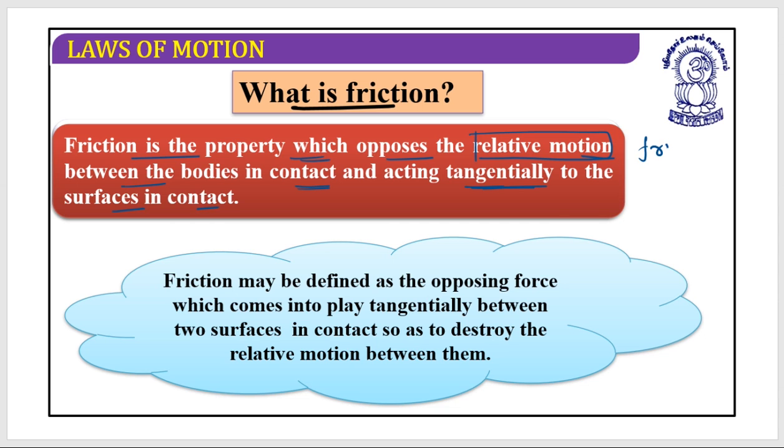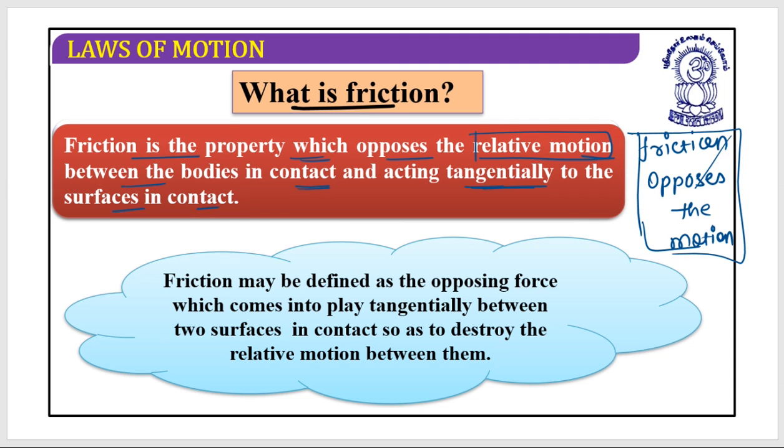When you say friction opposes the motion, you are 100% incorrect. Friction opposes the relative motion between the bodies in contact.